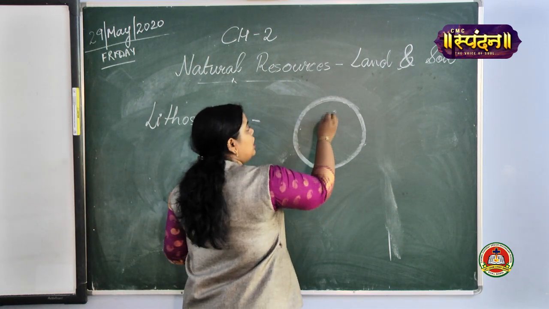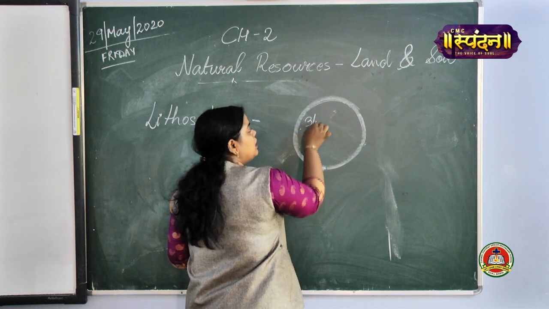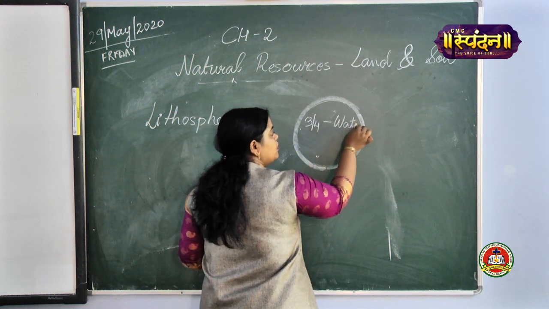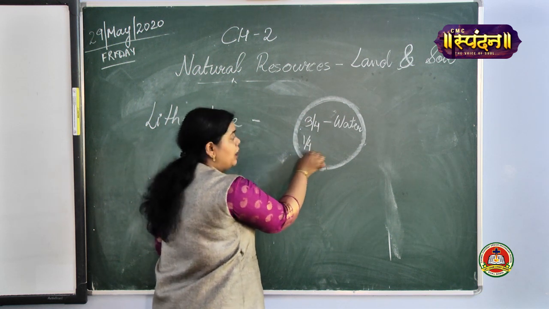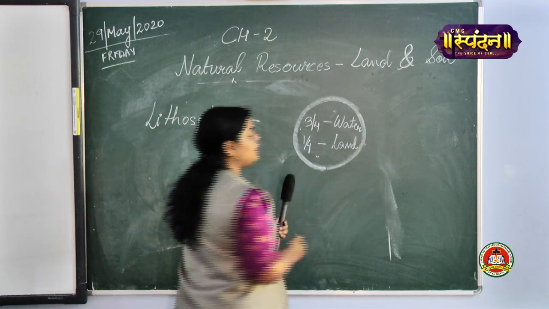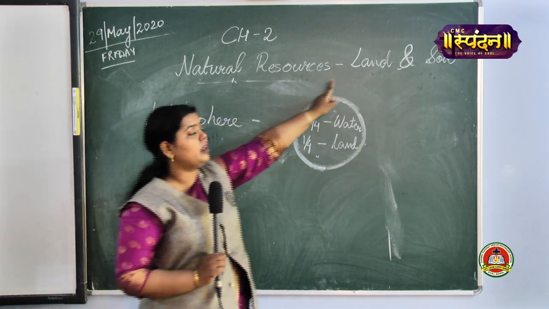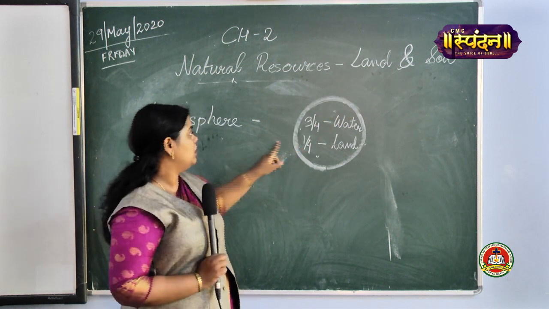Now, on your Earth's surface, the 3/4 part is covered with water and the rest, that is your 1/4 part, is land. Is it clear to all of you? Lithosphere is also known as the land or the upper crust of the Earth.